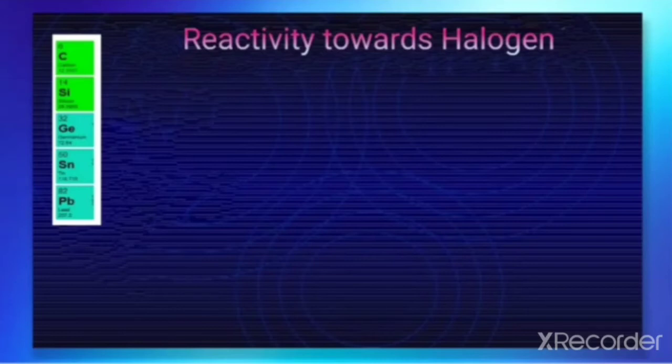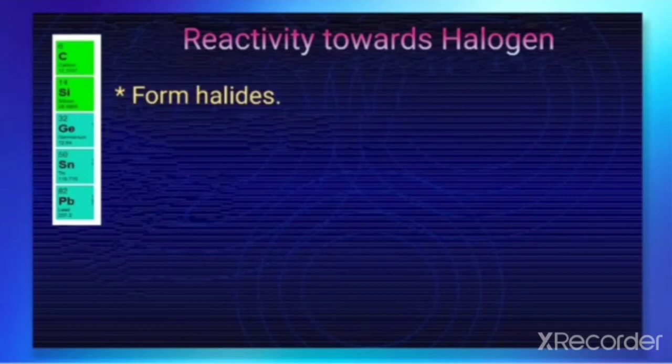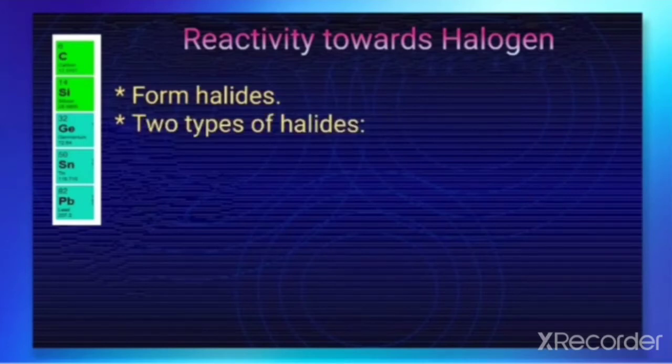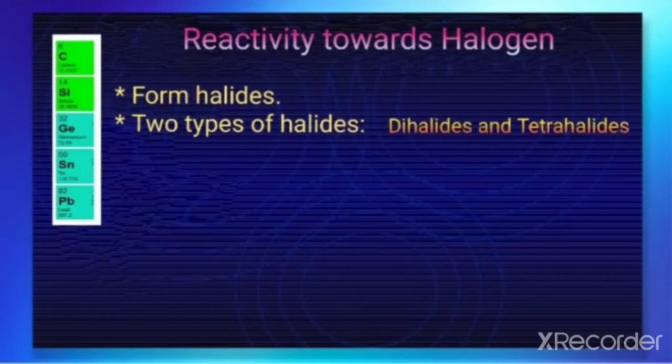Next is the reactivity of these elements towards halogens. They react with the halogens to form halides. The two types of halides formed by these elements are dihalides and tetrahalides. The general representation for dihalide and tetrahalide is MX2 and MX4.